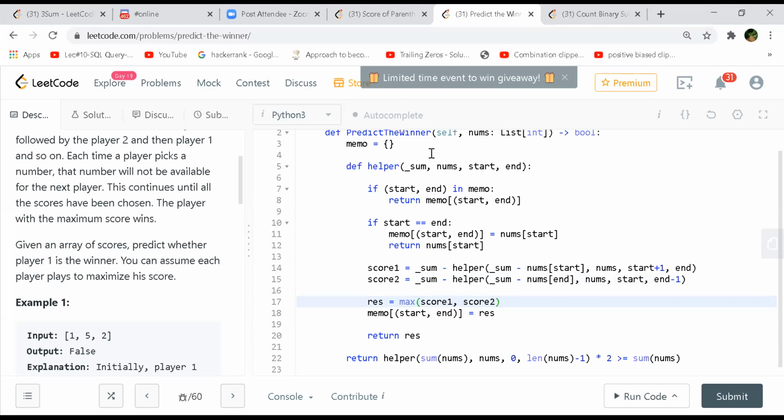The second player can only go with the remaining sum now. So in the helper function, he is reducing the sum because he is giving that sum for the second player now. Correct? Yeah. And the same thing he's doing on line 15 also, because he's subtracting the nums from the end side, from the right side. So therefore we have two cases, score 1 and score 2, and that is maximized on line 17.